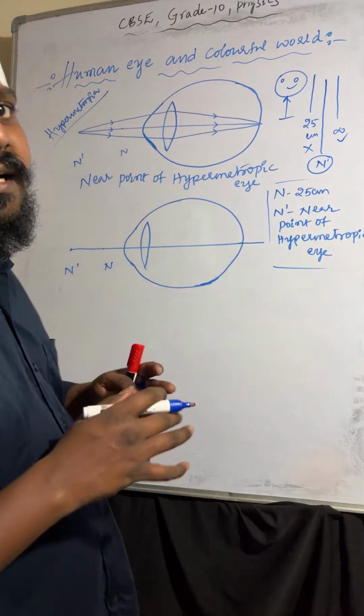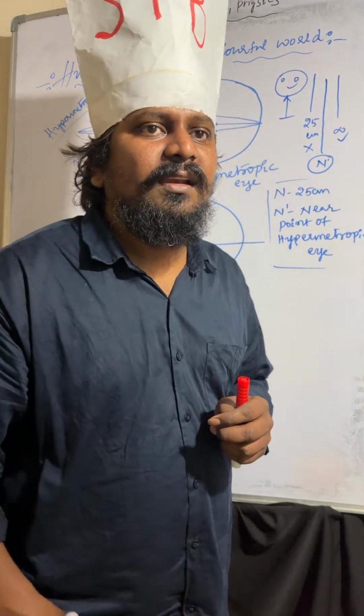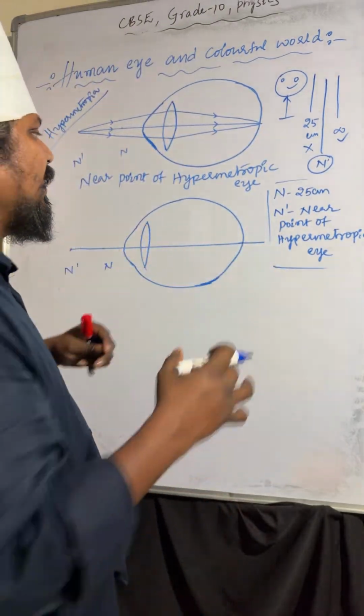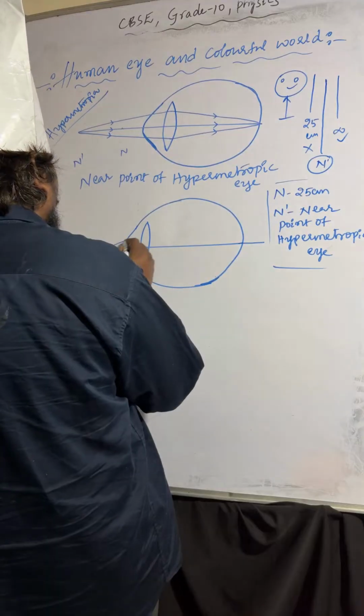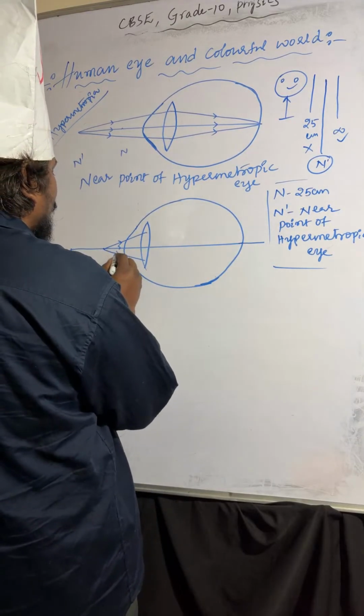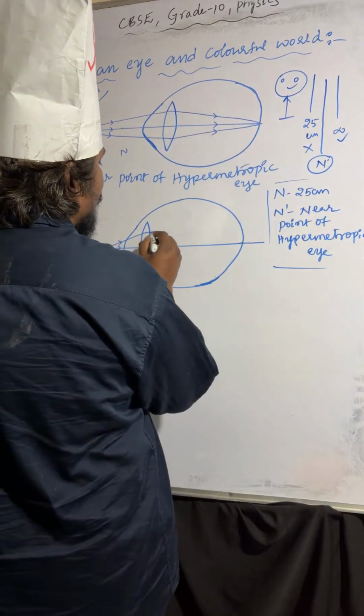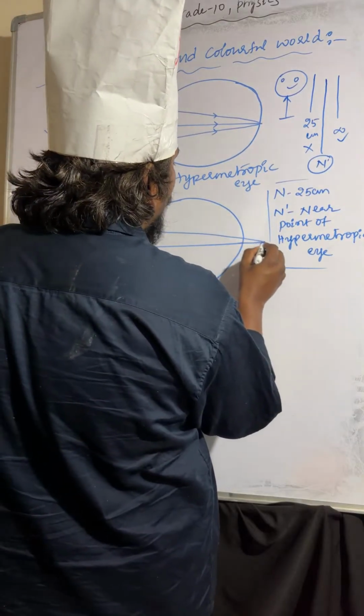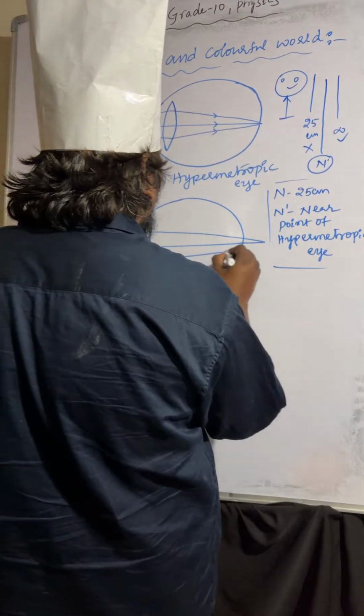Okay, if the light rays are coming from near point, those light rays will meet beyond retina. So I'm taking here one light ray, another light ray I'm taking like this. After refraction, those light rays will meet here.